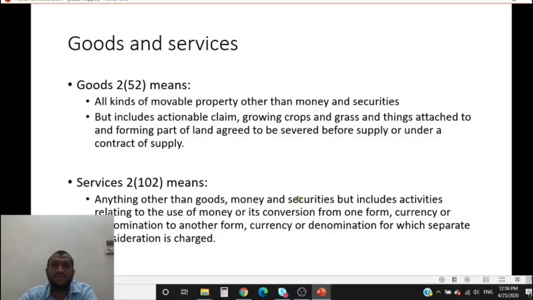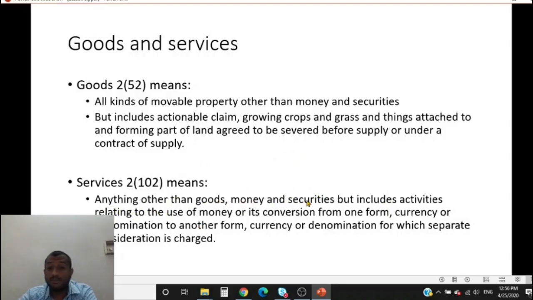Alright, now what are services? Anything other than goods. So because money and securities are not goods, then it would fall under services because of this definition. Money and securities would fall under services. So I have to exclude money and securities from services also. Otherwise, it would be taxed as service.